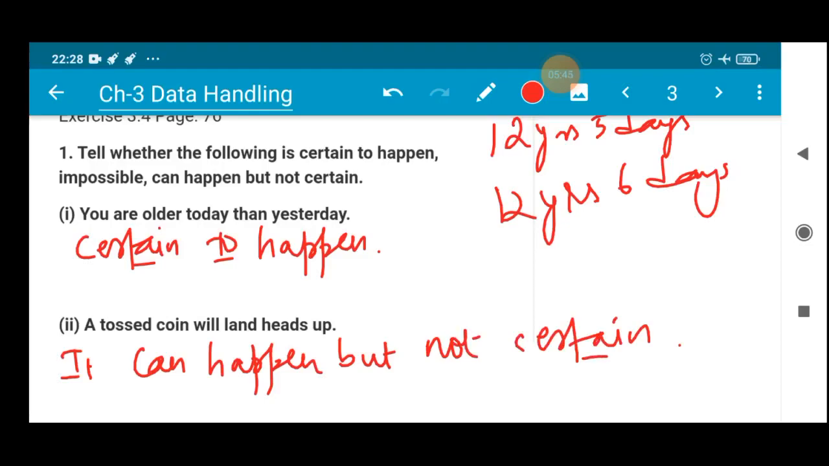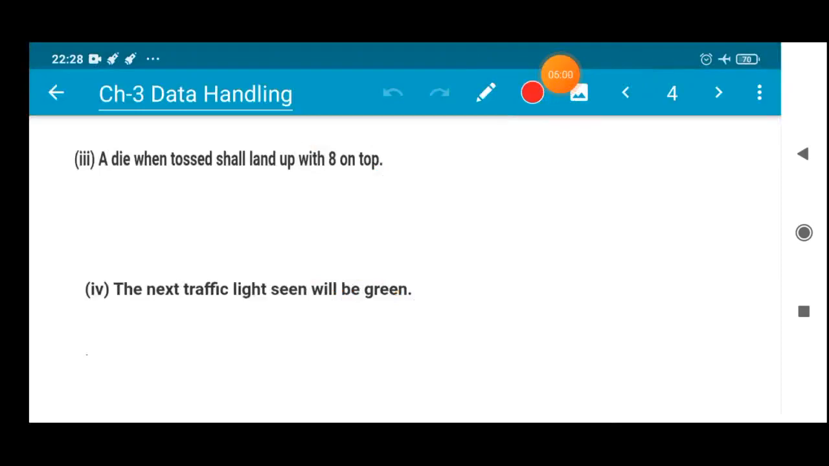So you are not knowing the actual result, so you can only think that there is a chance that yes, that may happen. All right. Okay, so here I am with question number 3.